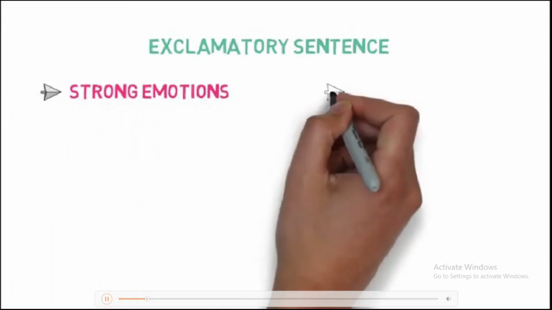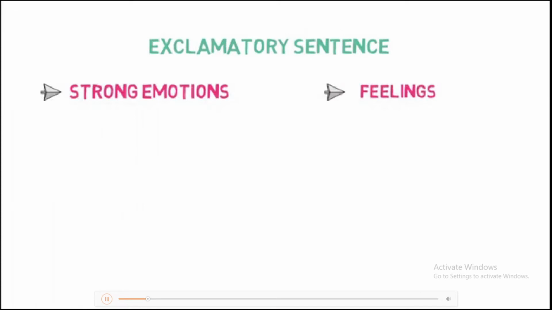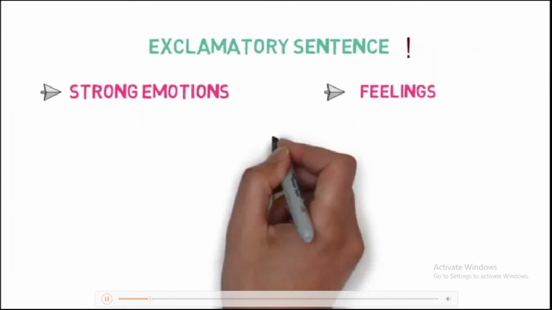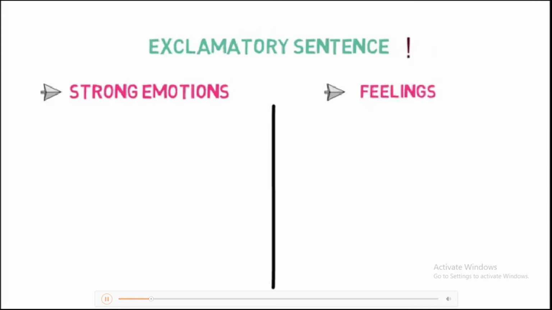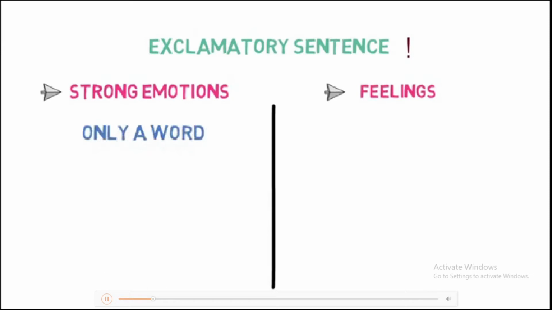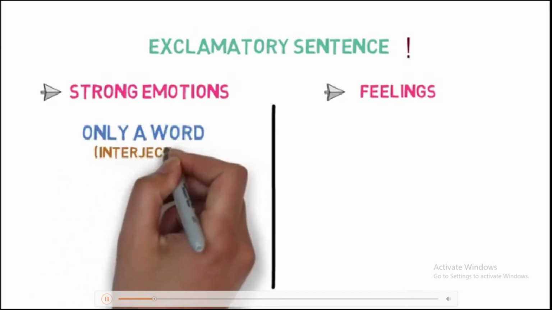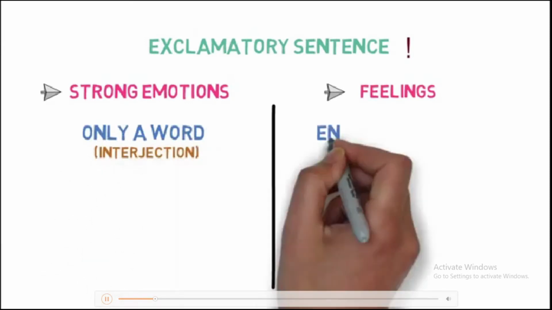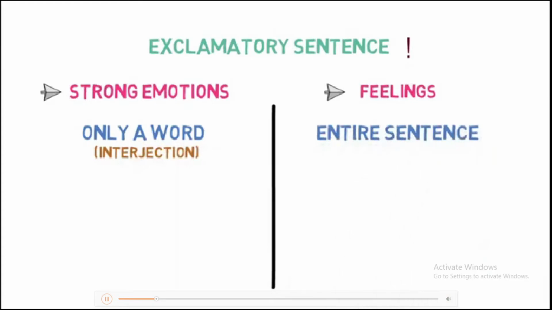First, let's understand what is an exclamatory sentence. An exclamatory sentence expresses strong emotions or feelings. They end with an exclamation mark. There can be two forms of exclamatory sentence. Number 1, only a word is in exclamatory form. This word is called an interjection. And number 2, the entire sentence is in exclamatory form.